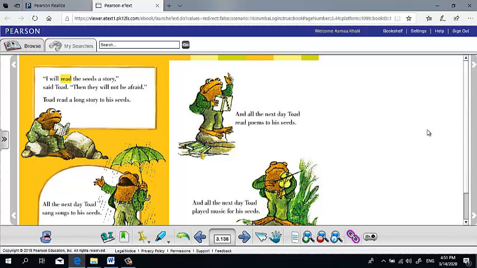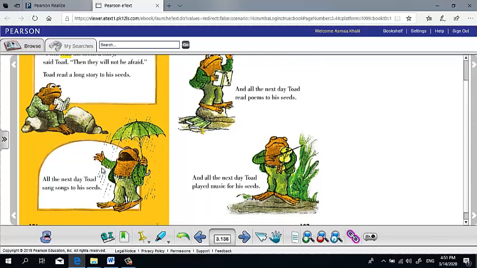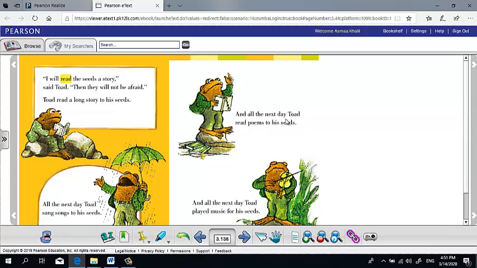Okay, after that, all the next day, Toad sang songs to his seeds. He started to sing songs. All the next day, Toad read poems to his seeds.